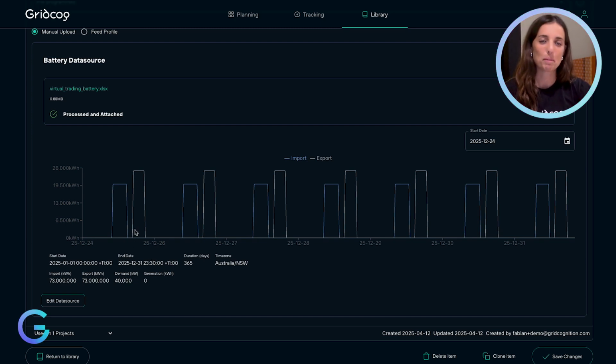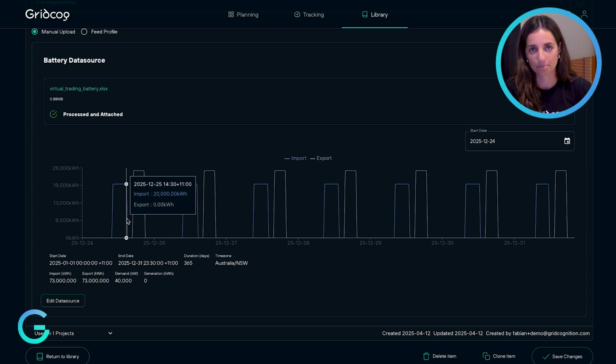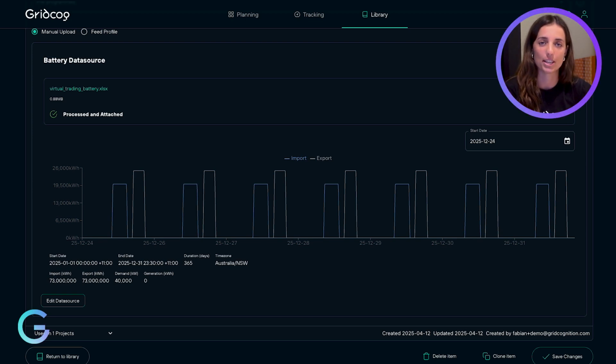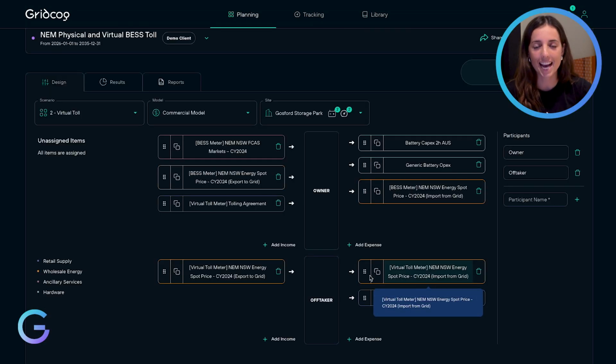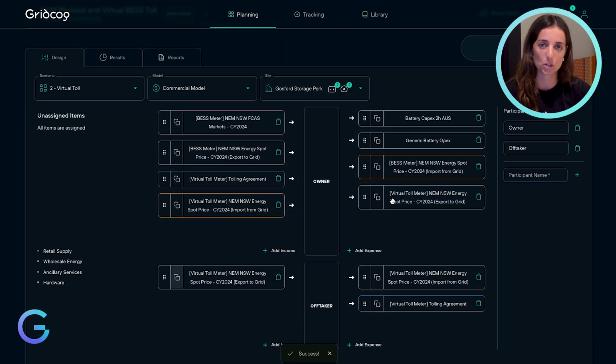This nominated dispatch schedule is used to assign a financial obligation to the asset owner in our model. The asset owner pays the off-taker based on the market value of that nominated energy and receives the fixed tolling payment in return. The asset owner could take a conservative strategy and physically dispatch the battery in line with these nominations, or they could take a more assertive strategy and optimize the battery to maximize their market revenue, while still defending the financial risk associated with the tolling arrangement.